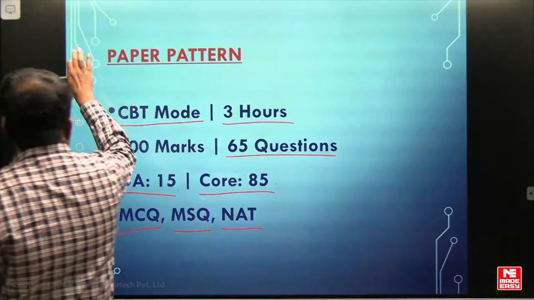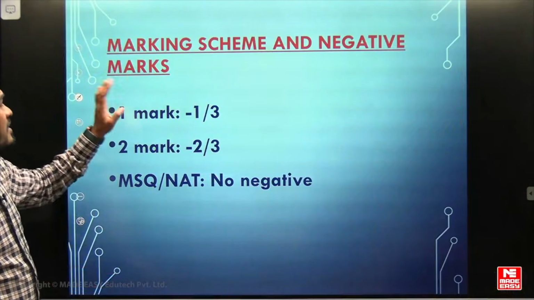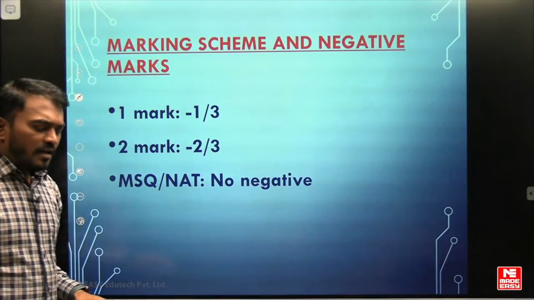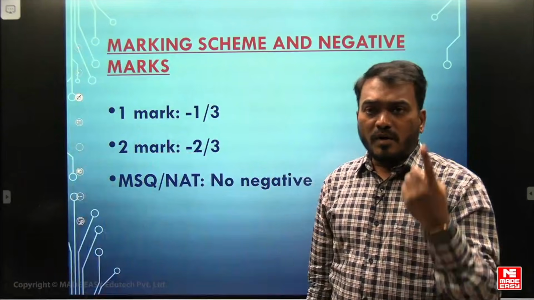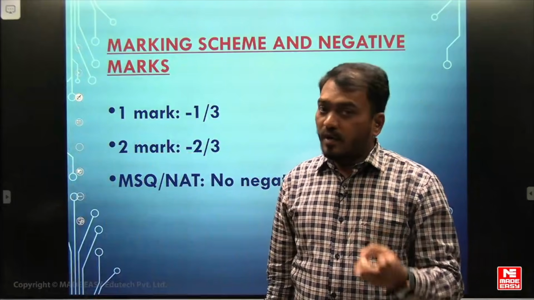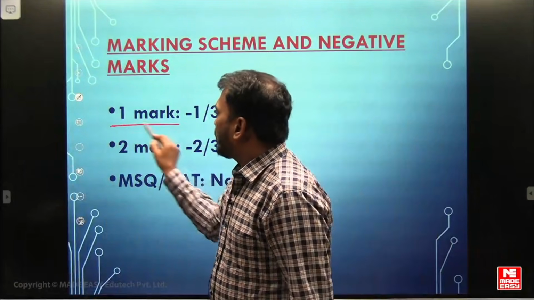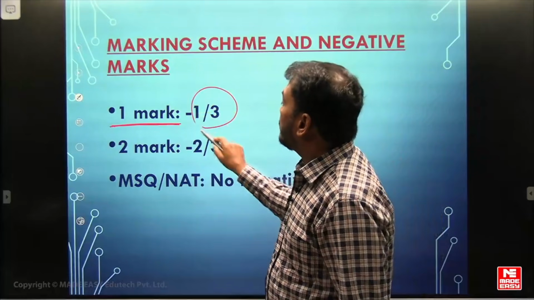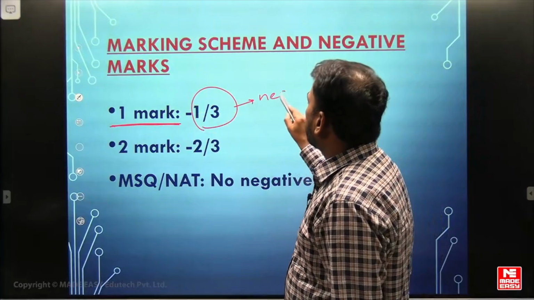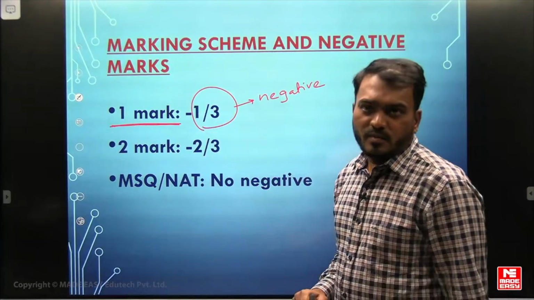Next, the marking scheme and negative marks. The entire paper has 1 mark questions and 2 marks questions. For a 1 mark question, the negative marking is 1/3.